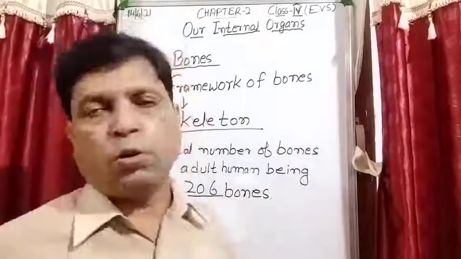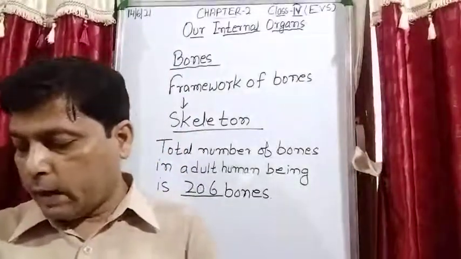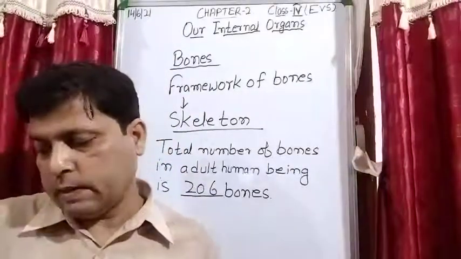Is it clear? The total number of bones in an adult human being is 206.